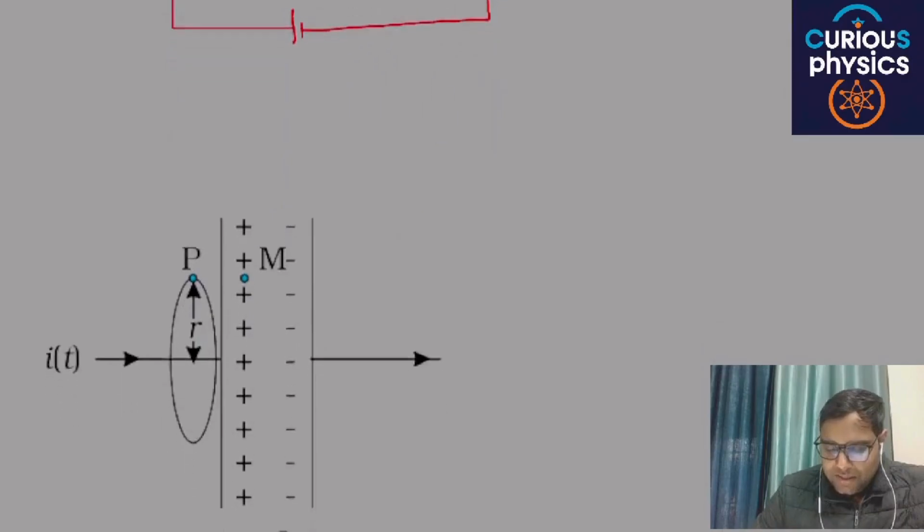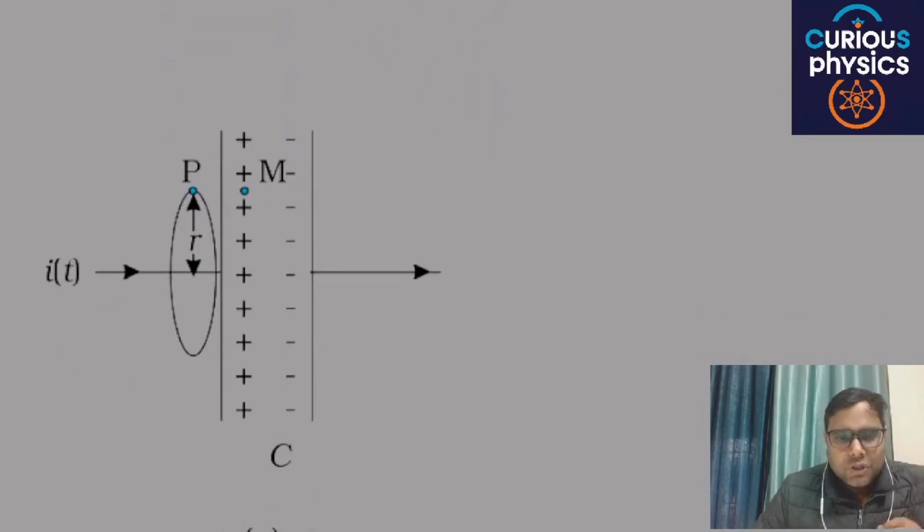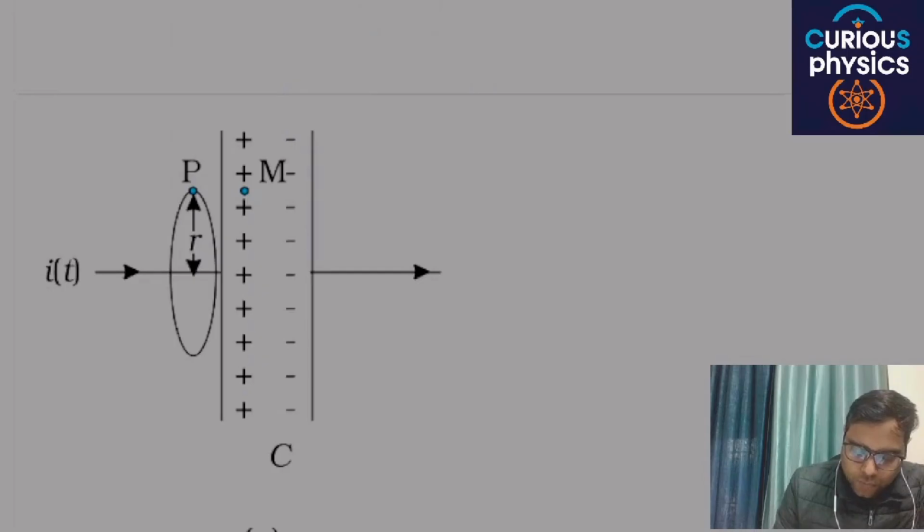Now consider the basic three situations. The first situation is, let's consider this closed loop 1, and let's say this is point P, and current I is passing.